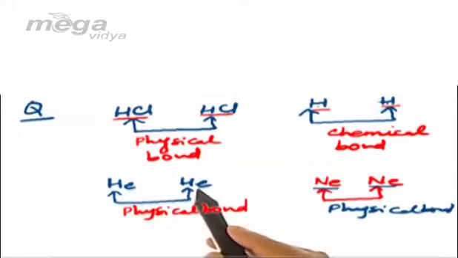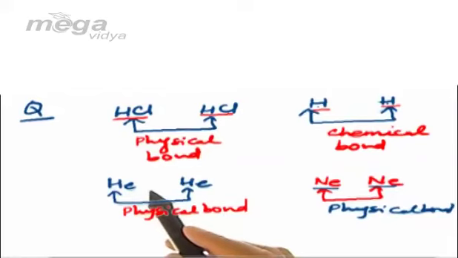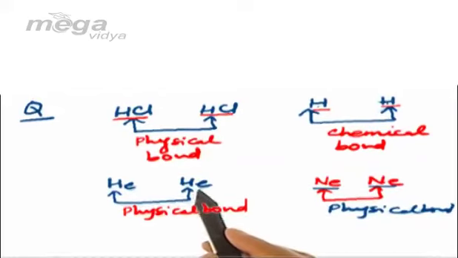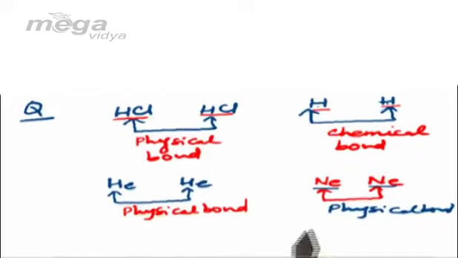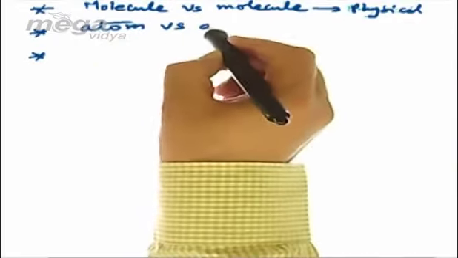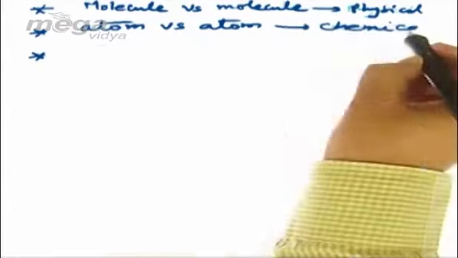And if the two species are in their atomic state but they are inert gases, then due to stable configuration they will undergo physical bonding. So we can conclude that in case of molecule versus molecule the bond will be physical in nature. Atom versus atom, again it will be chemical.